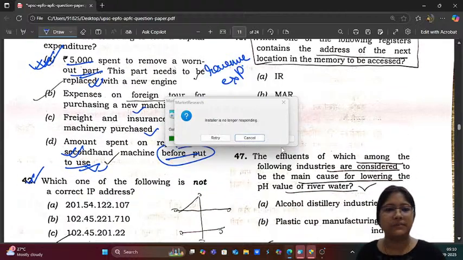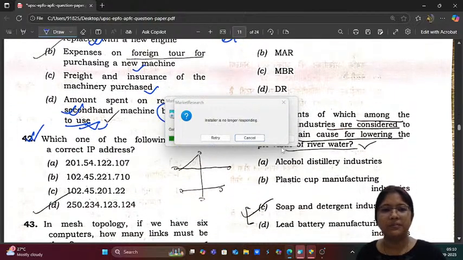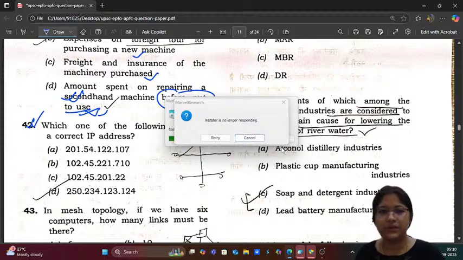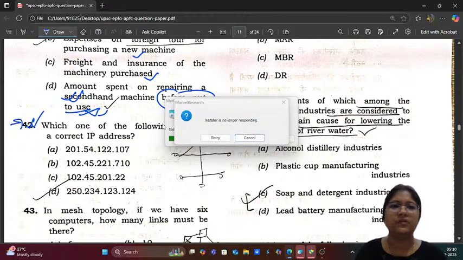Now from question number 42 we have computer questions, and after that we have science questions. So from here we will solve in the next class.